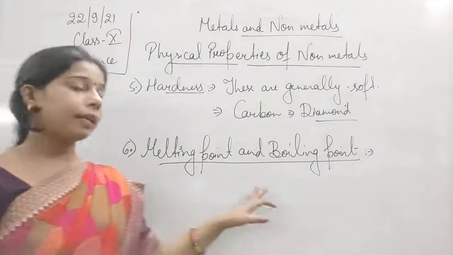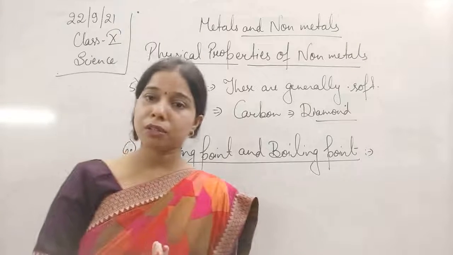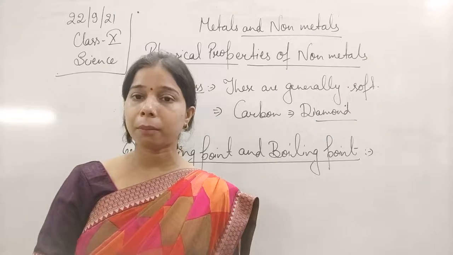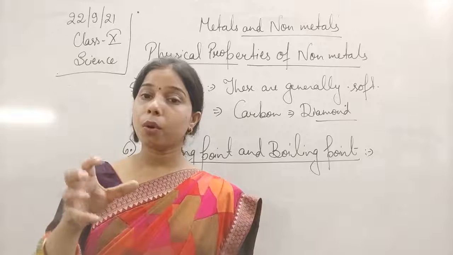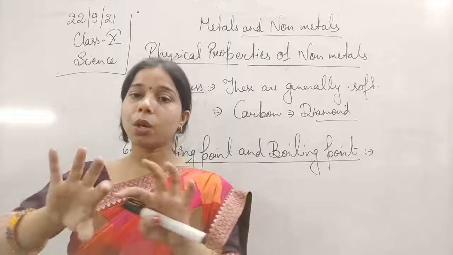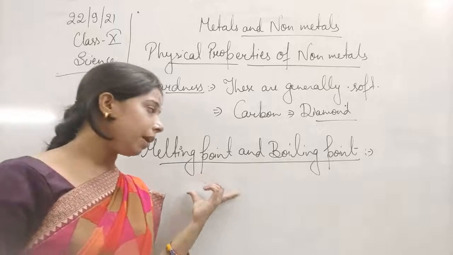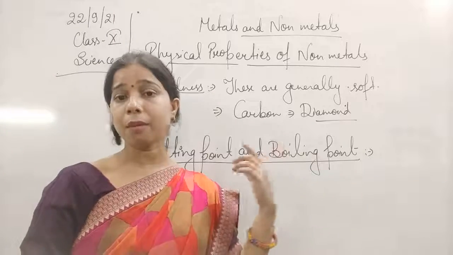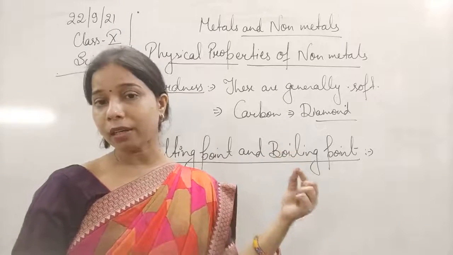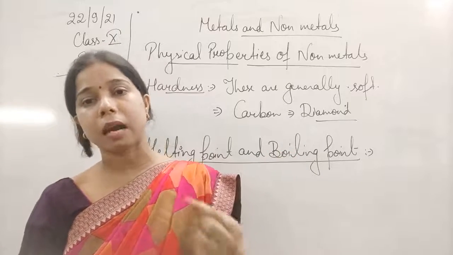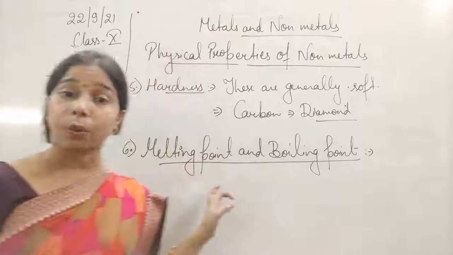In the case of metals, we have seen that there is a metallic bonding between the different metal atoms, so we have to apply more energy, more heat, in order to break the bond between them. Ultimately that decides the melting point or the boiling point. What is a melting point? It is the temperature at which a solid starts melting, that is, the conversion of solid to liquid.